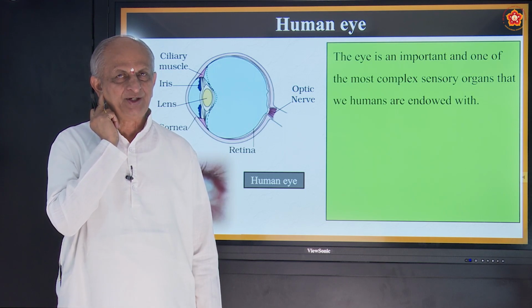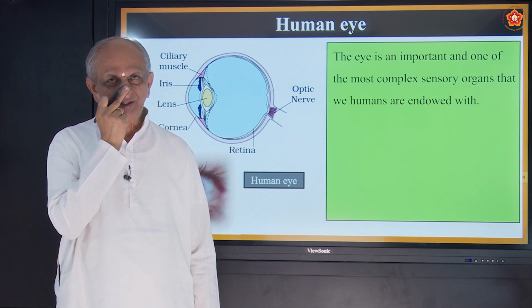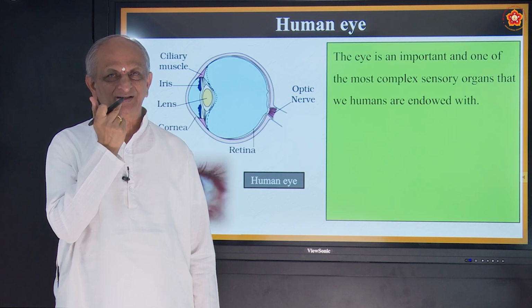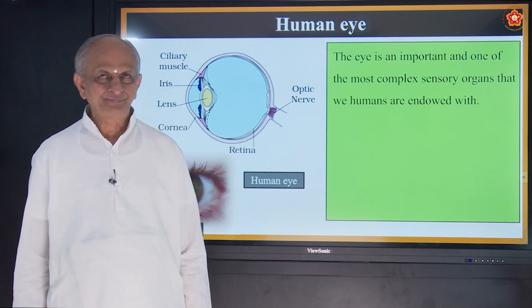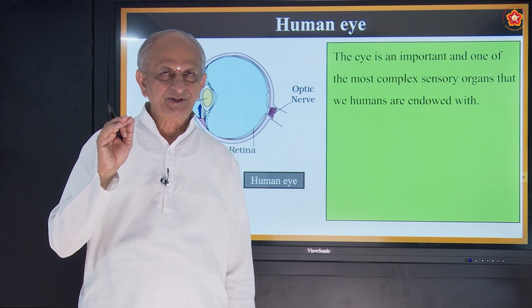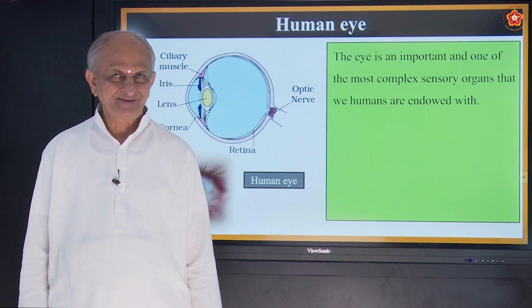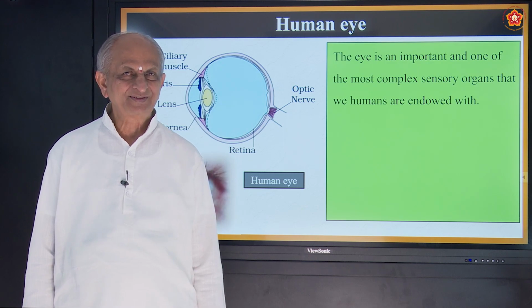What is the organ in our body to smell? Nose. Organ in our body to taste? Tongue. What is the organ in our body to touch? It is skin.